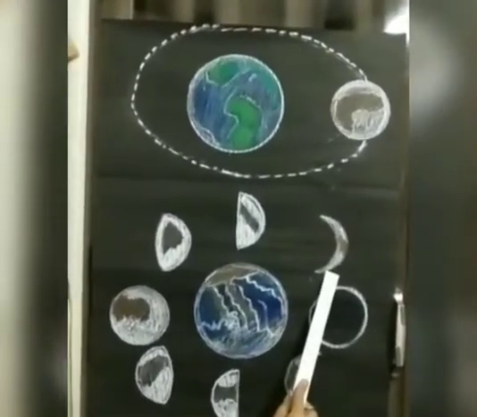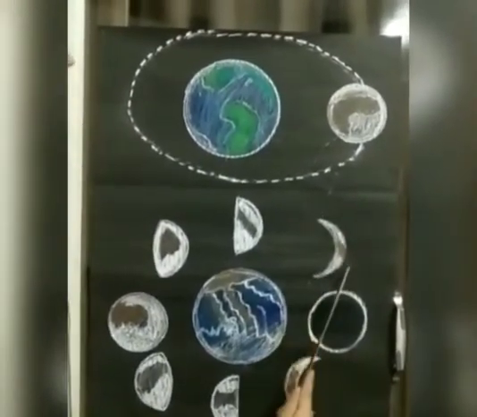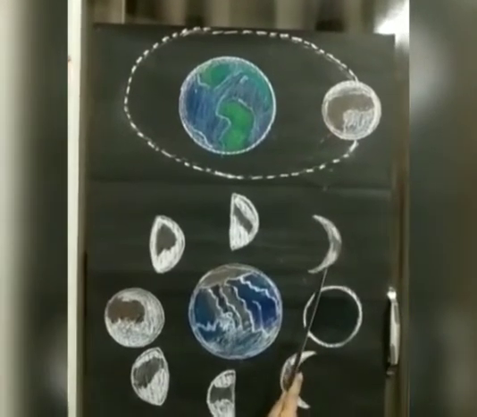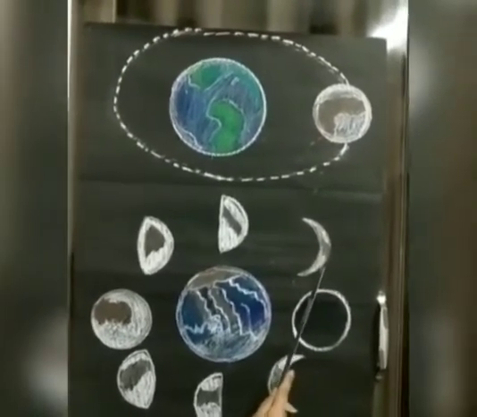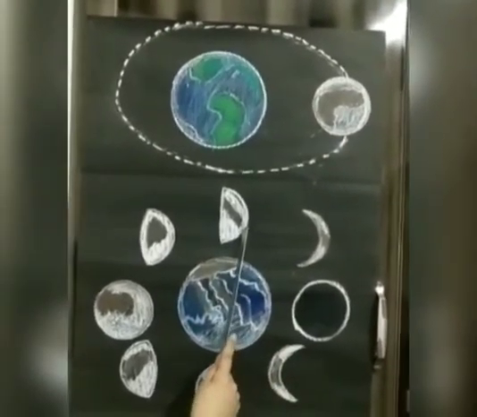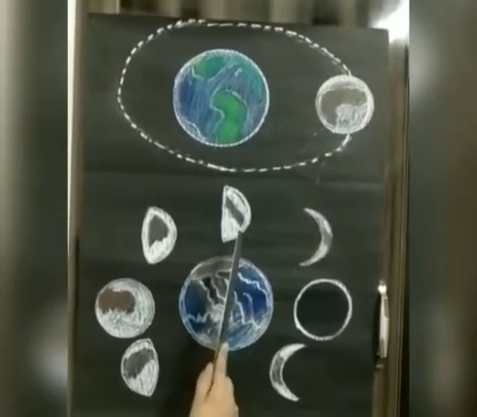After 2 or 3 days, we see a bow-like shape of the moon. This is called crescent moon. It takes 4 days for the crescent moon to change into the first quarter moon.